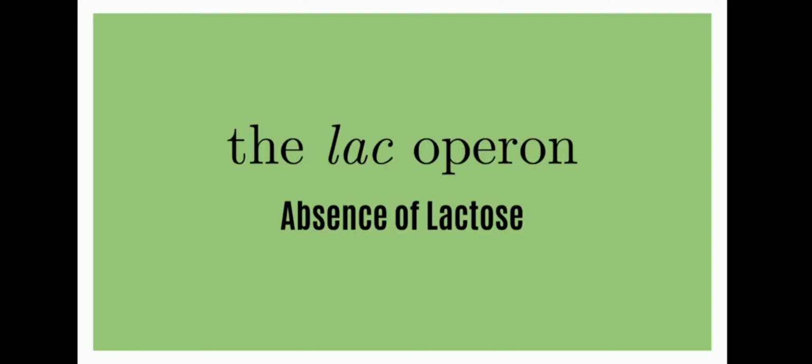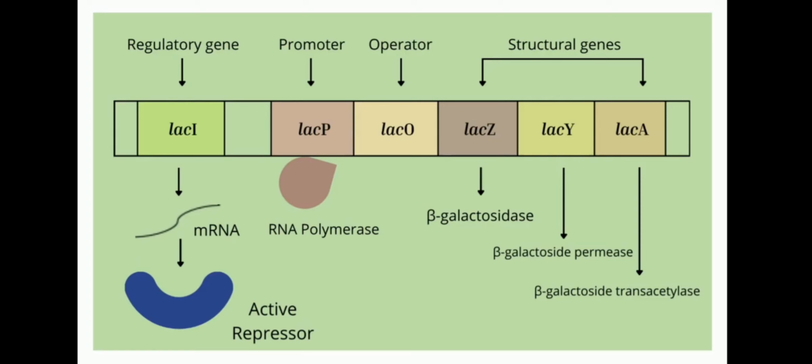The lac operon, absence of lactose. The lac operon consists of various components. LAC-I is a regulatory gene. The regulatory gene codes for regulatory protein. The lac repressor, encoded by the LAC-I gene, is a regulatory protein of the lac operon. mRNA or messenger RNA codes for beta-galactosidase, permease, and transacetylase.